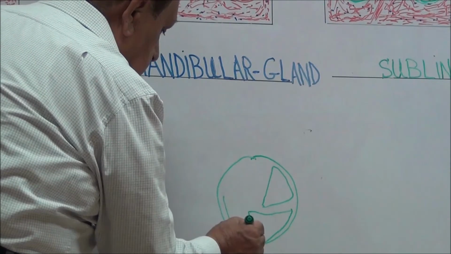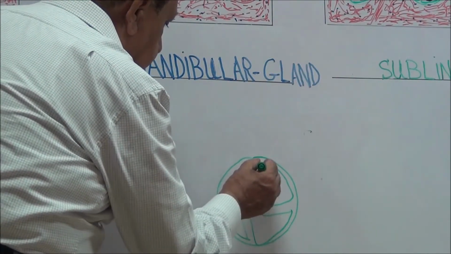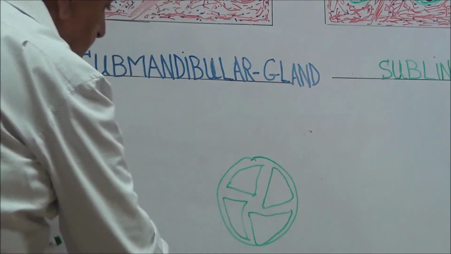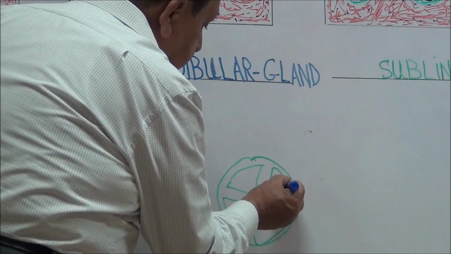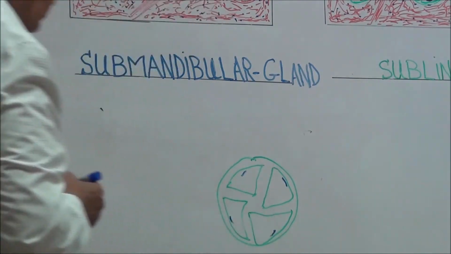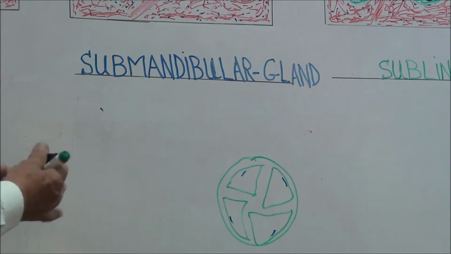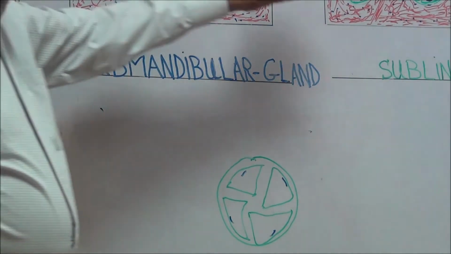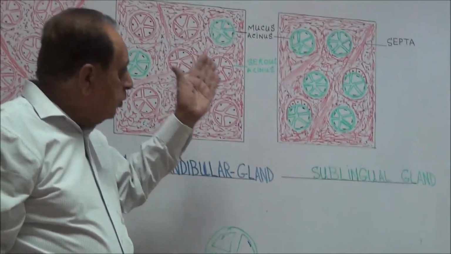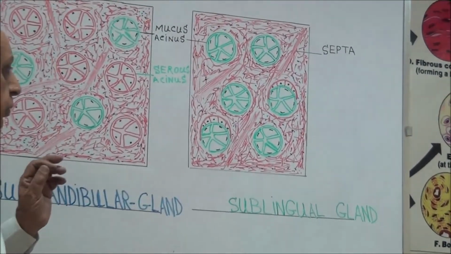And these acini also contain pyramidal shaped cells having flattened nuclei near the base of the cells, the mucous acini. The sublingual gland is also covered by a capsule, and that capsule sends septa and divides it into incomplete lobules.